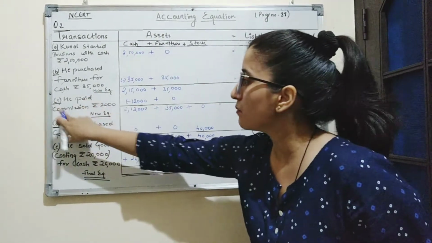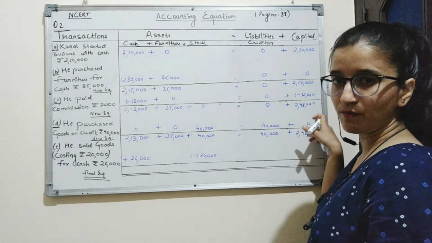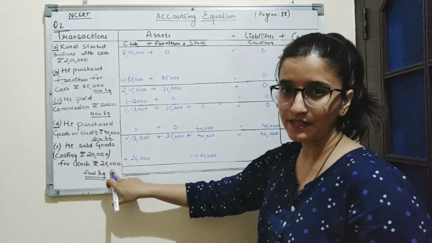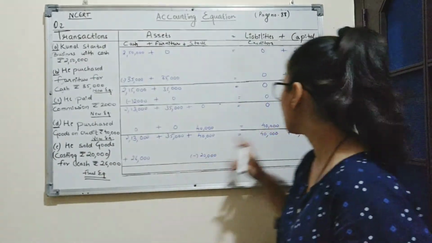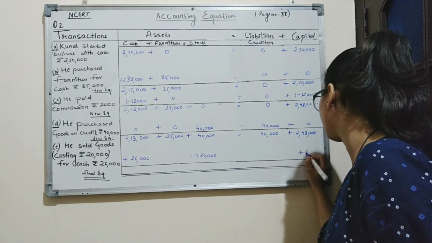Okay. Now there is a profit of rupees 6,000. When we were paying commission, it was considered as loss, so we reduced the amount of loss from capital. Similarly, here there is a profit of rupees 6,000. So we will add this amount to the capital as it increases the amount of capital.